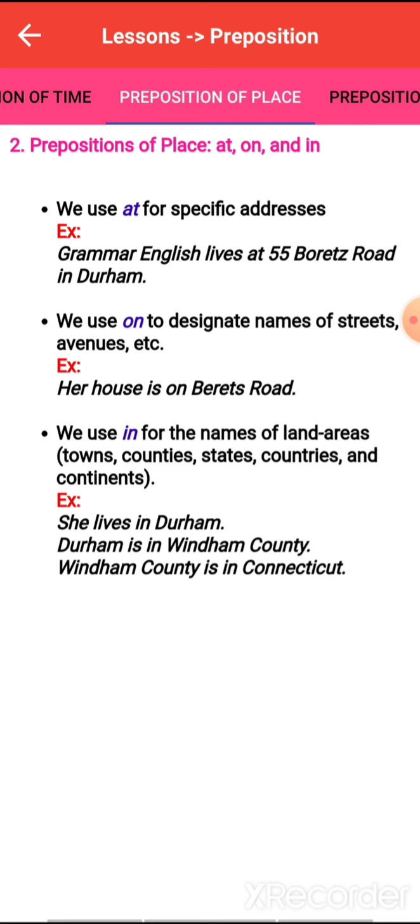Now see here, if somebody asks you where do you stay, and in one sentence only we have to describe, then you can say I stay at Dalanwala, in Dehradun, in Uttarakhand. So this is all about it. So now I think you can understand the differences between at, on and in.